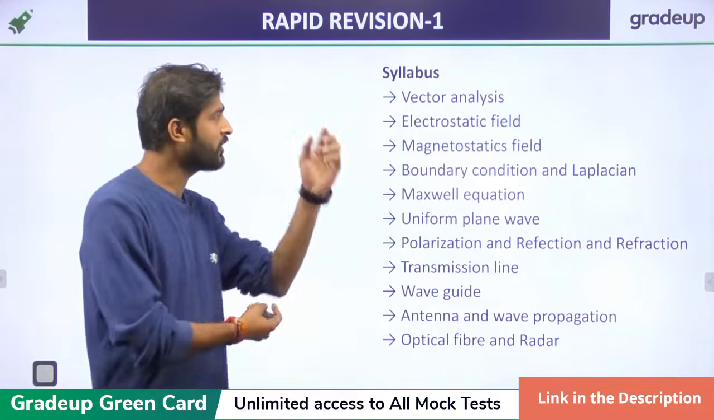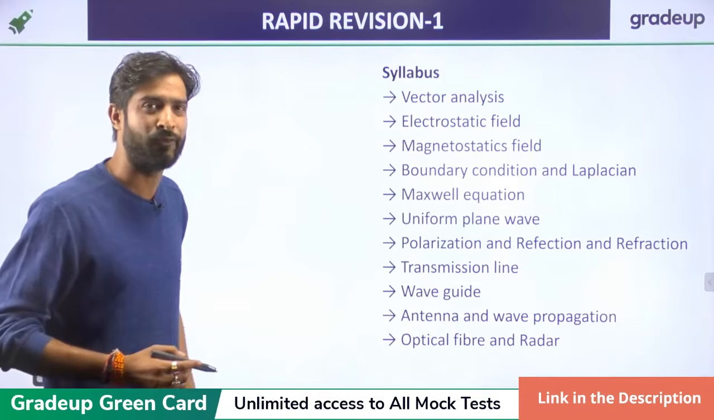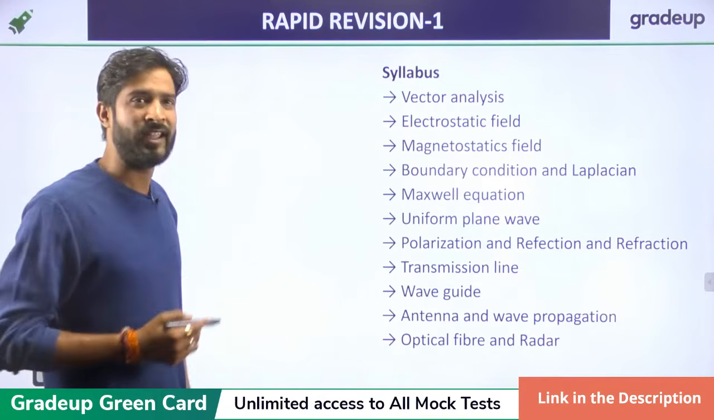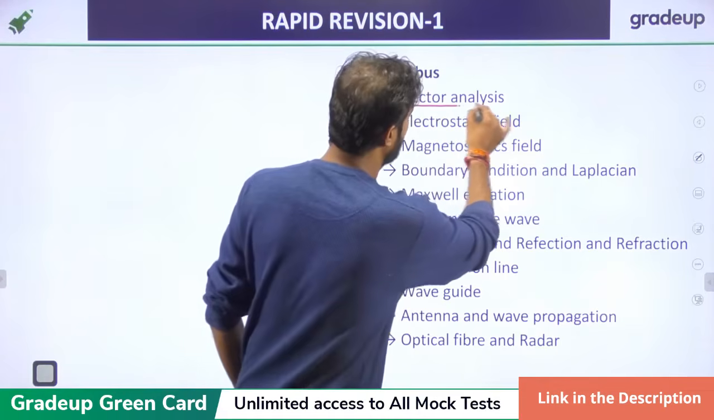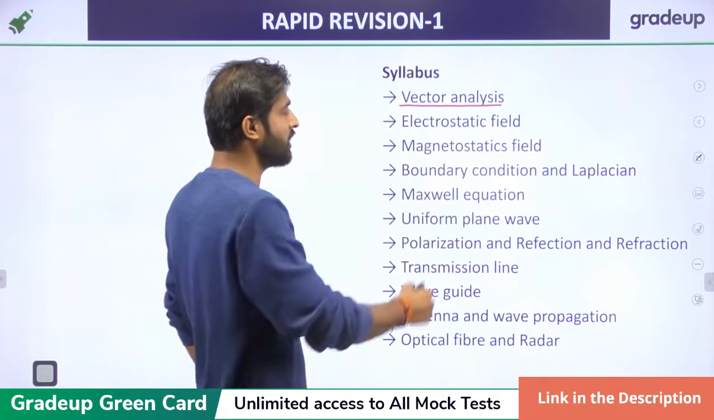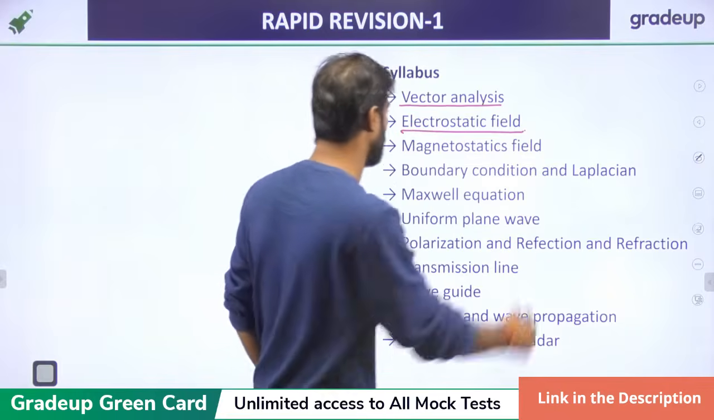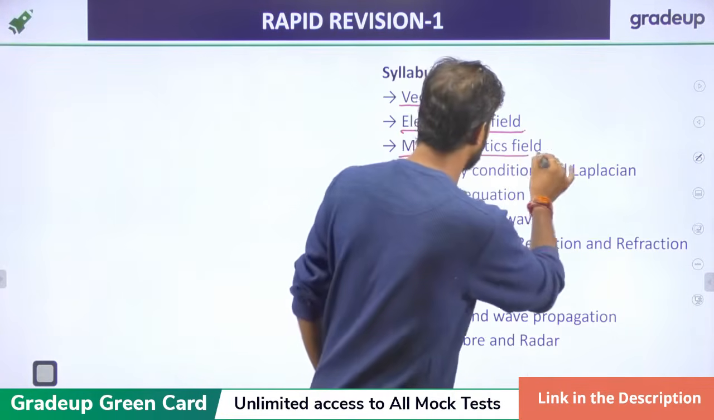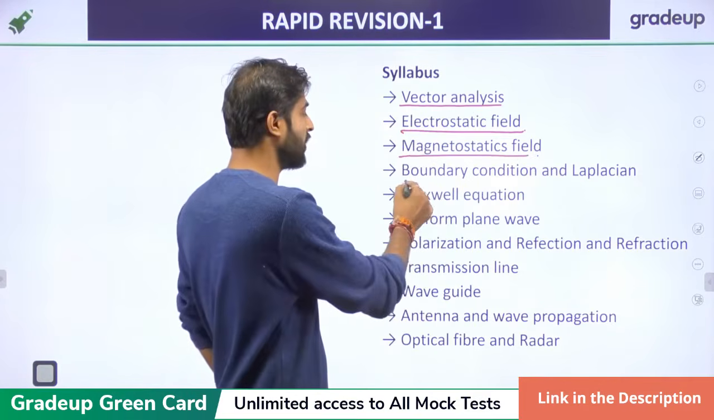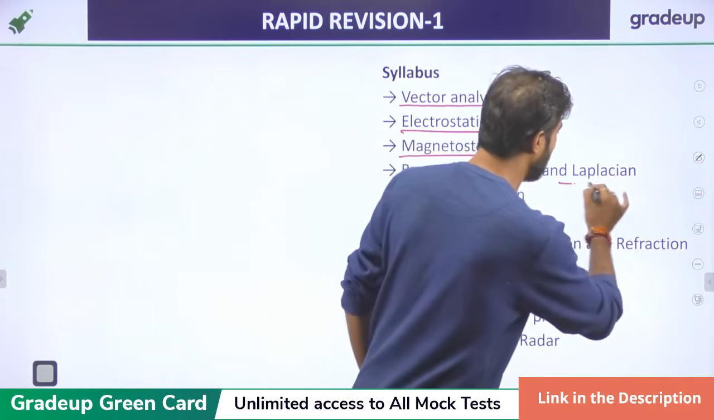This is the syllabus of electromagnetic field theory, EMFT. In the EMFT, the syllabus is, first, vector analysis. After the vector analysis, the electrostatic field theory. After that, the magnetostatic field. After the magnetostatic, we'll discuss the boundary condition and Laplacian.